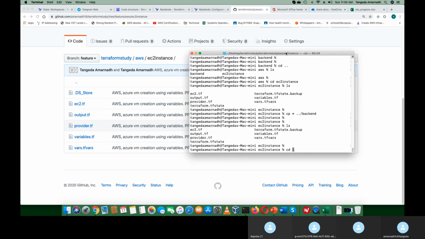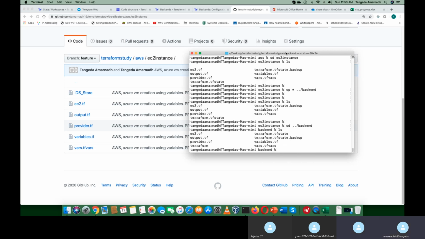Okay. Now I'm just copying the files which we previously created for the EC2 instance, to show you live where my backend is at the moment.